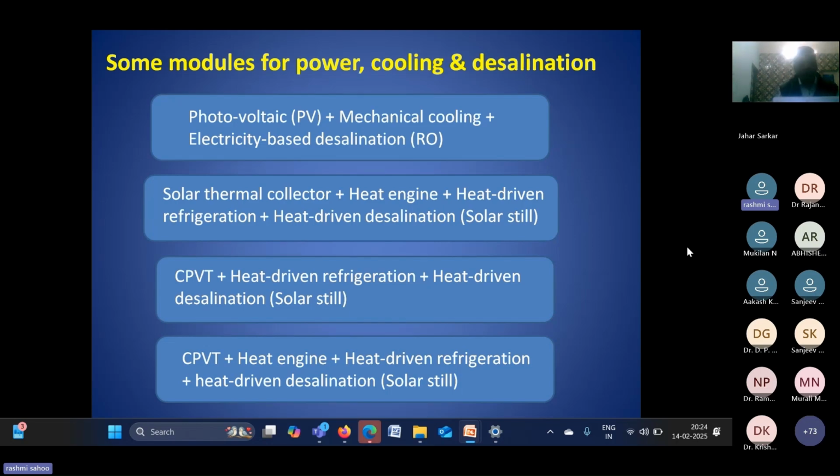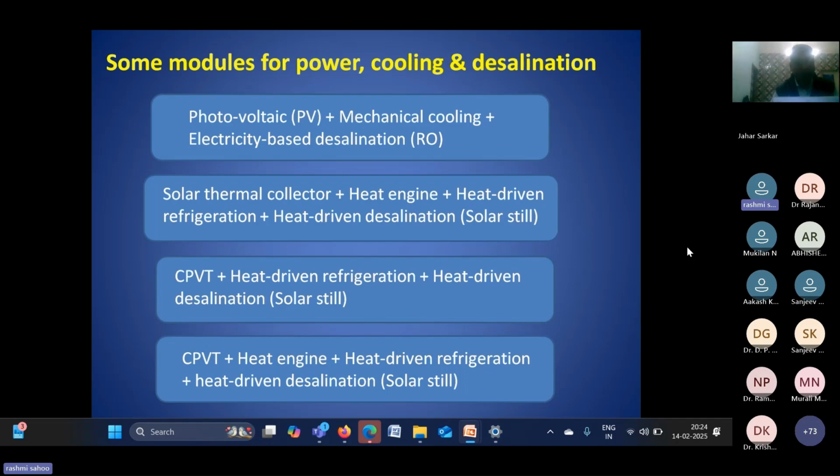Now, how can we integrate these three types of systems, and what type of power system, what type of cooling system, and what type of desalination system will you use with solar energy or a solar energy based multi-generation system? That is up to you, or it may depend on the conditions and your application. Based on that, you have to choose the different sub-components of the polygeneration system.